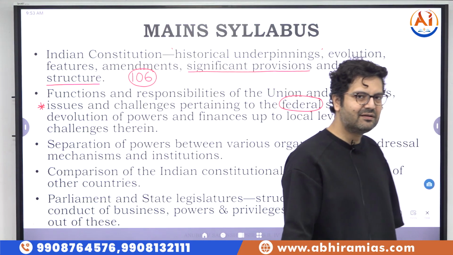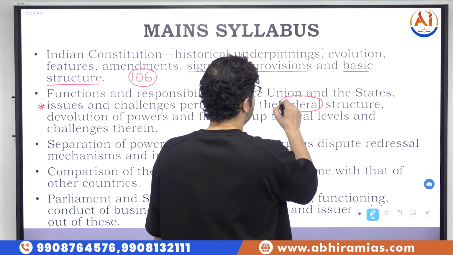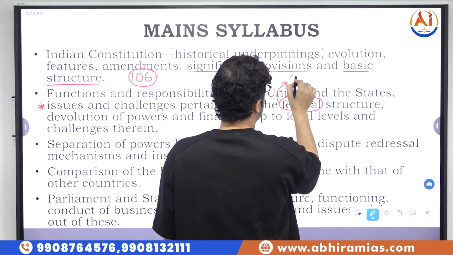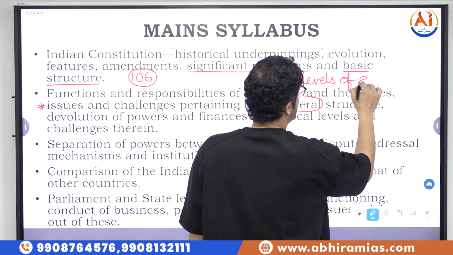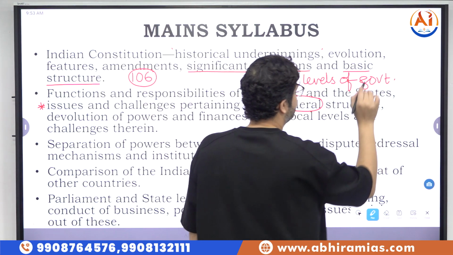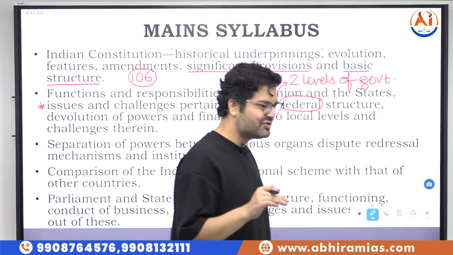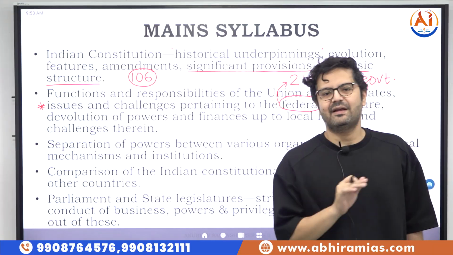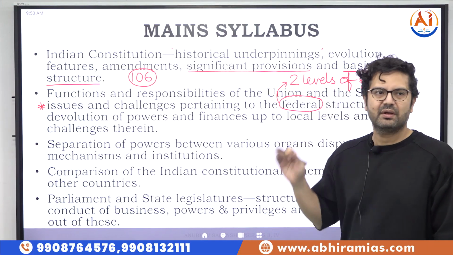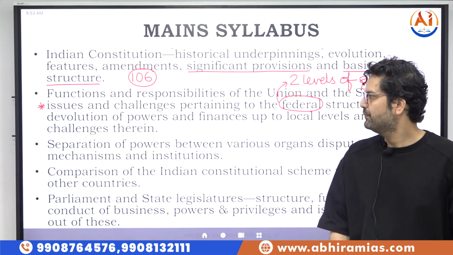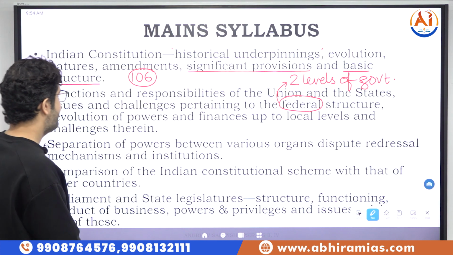What is meant by federal structure? Federal is a way to refer to two levels of government. That is the federal structure. You will get one question from this topic. That's a guarantee. You are going to get one question from this topic. It's almost a surety. Then devolution of powers and finances.